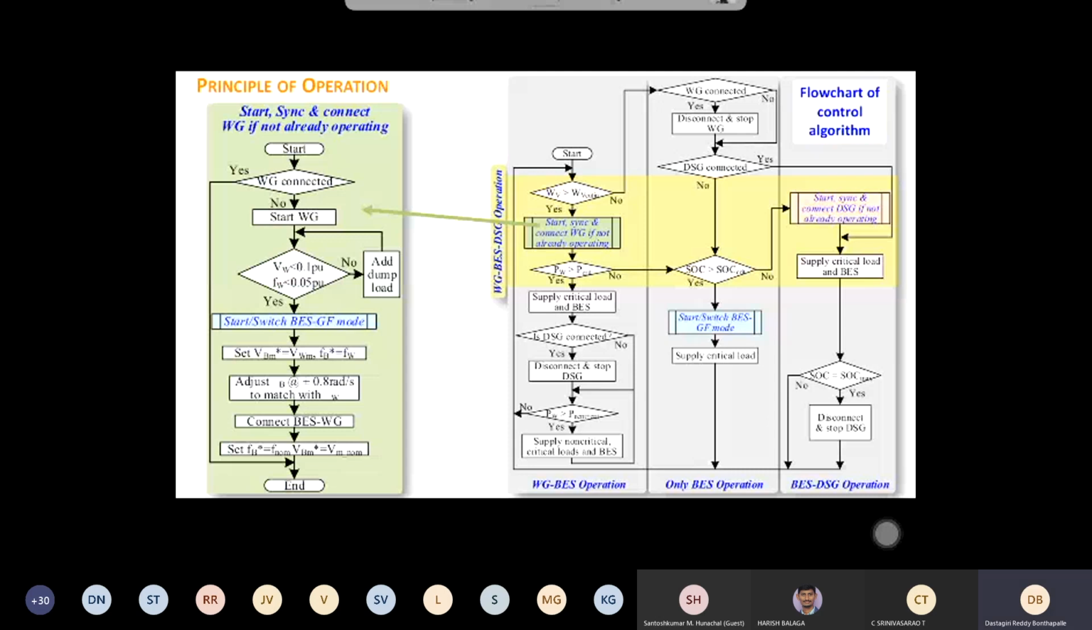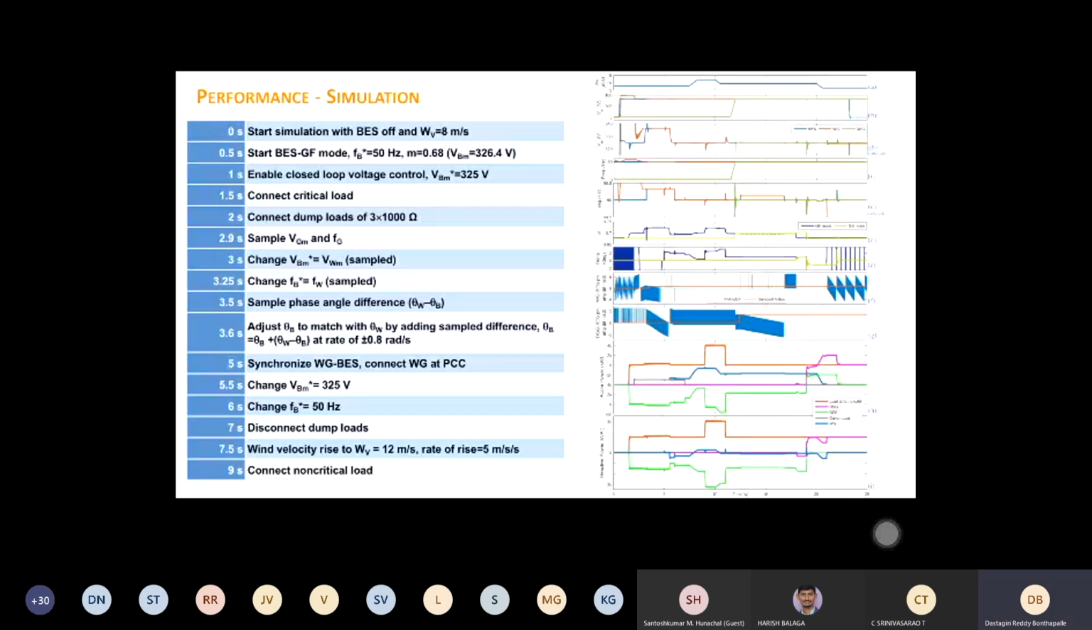But now we have done a complete simulation. We again followed the same scenarios. We start BES, we connect critical load, then wind wants to come, diesel wants to come, we sample the phase difference, we adjust. As I said, if you want to bring diesel generator, you don't need this. No, sorry, this is wind, still wind. So same scenario. You sample wind voltage, you sample wind frequency, then adjust the theta, then you sync it.